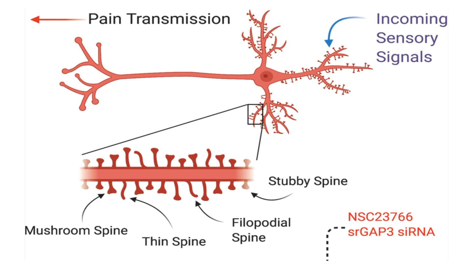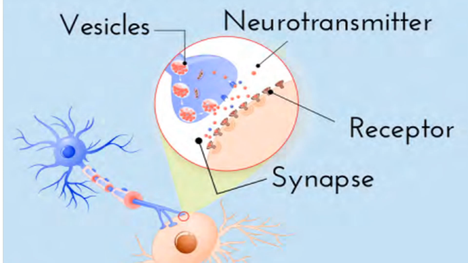Synapses are of two types, chemical and electrical, but most of the synapses are of the chemical type. They use a chemical substance that is called neurotransmitter. Now this is the bouton of the axon, this is the bouton of the dendrite, and this is the neurotransmitter that is released from the axon. The plasma membrane of this region is called presynaptic membrane, and the plasma membrane of this region is called postsynaptic membrane, and this region is called synaptic cleft. These are very important terms to remember. This synaptic cleft is about 20 to 30 nanometers wide.